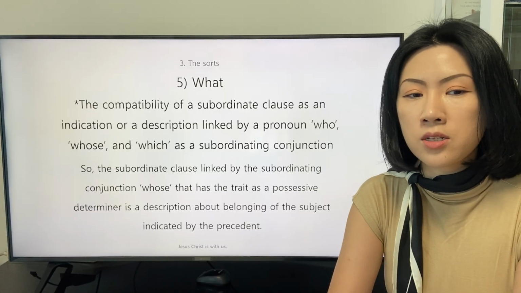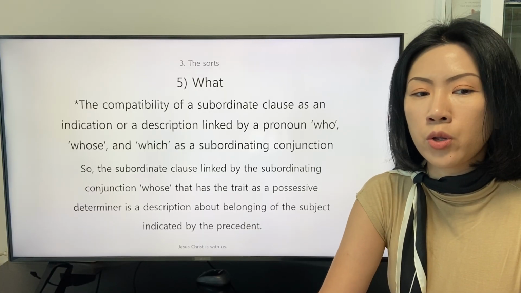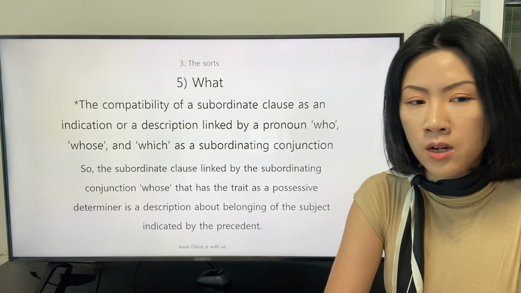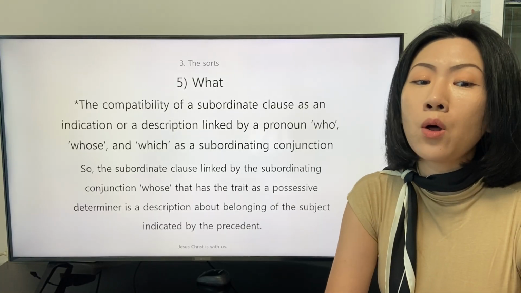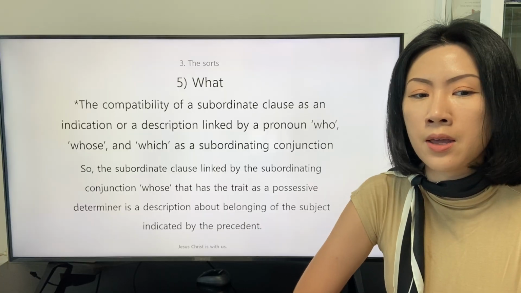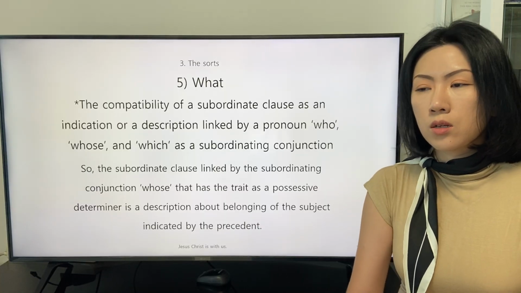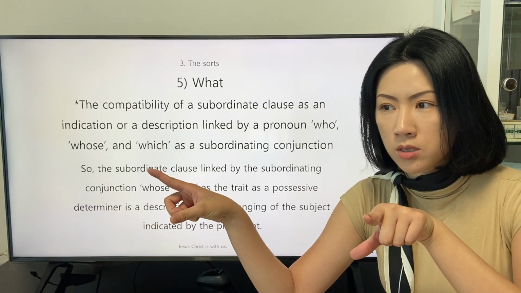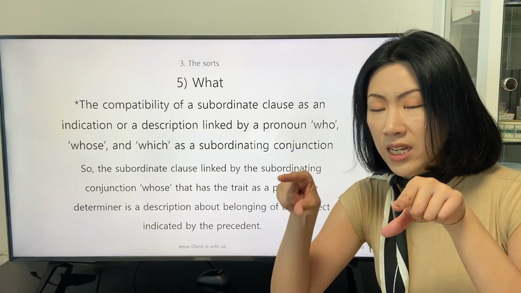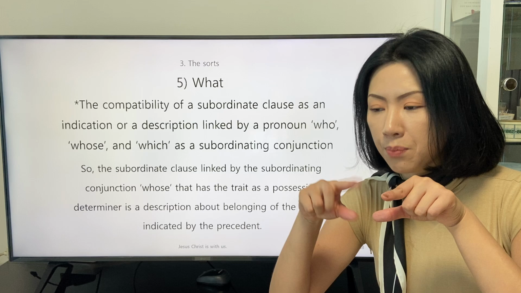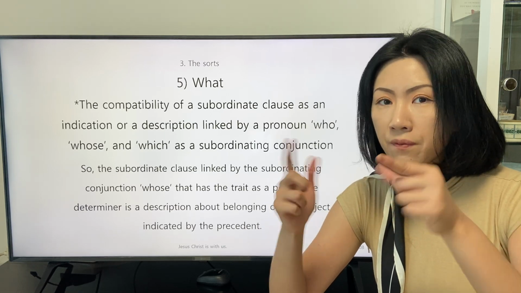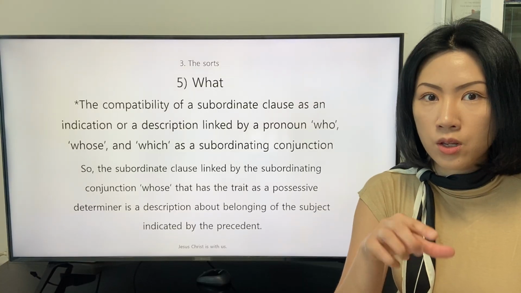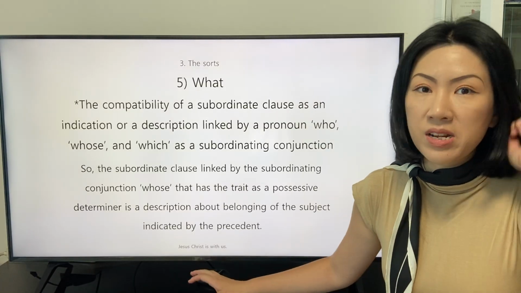So the subordinate clause linked by the subordinating conjunction whose that has the trait as a possessive determiner is a description about belonging of the subject indicated by the precedent. Whose son is smart? This is the subordinate clause, and the linkage by the relative possessive determiner whose reveals that the son belongs to a man in the main clause, the precedent.